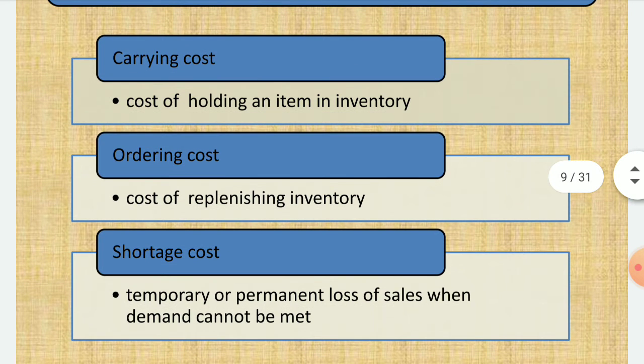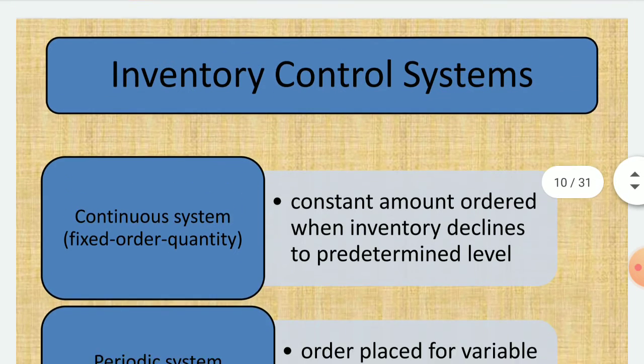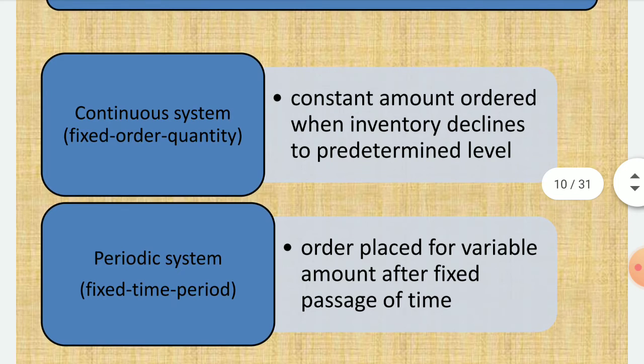There are three types of cost. First is the carrying cost, that is the cost of holding an item in inventory. Then ordering cost, the cost of replenishing the inventory. And shortage cost, temporary or permanent loss of sales when demand cannot be met. Then inventory system: there are two types of inventory system. One is fixed order quantity and one is fixed time period system.